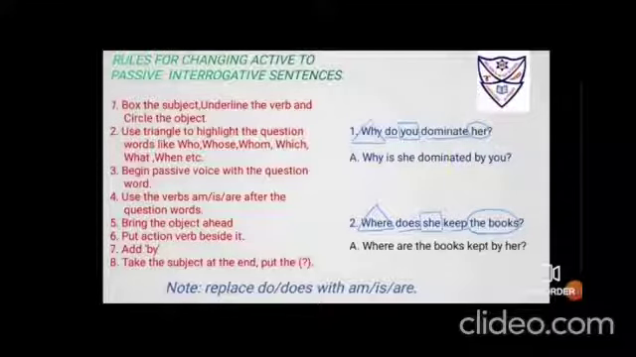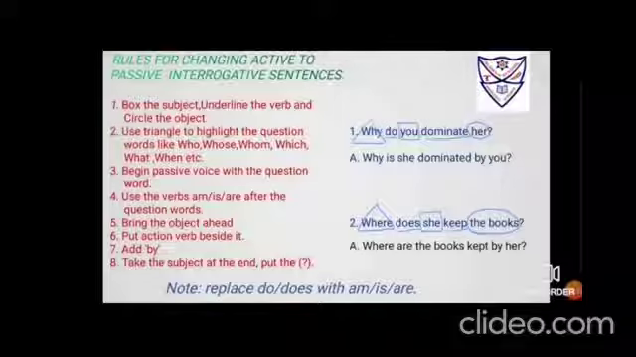Then change the verb into its third form, that is dominate, dominated, dominated. Fine. Fourth, the next step is to add by. I have added by, and then take the subject at the end. So you becomes you, and you has no change. So you remains you. So the answer would be why is she dominated by you.